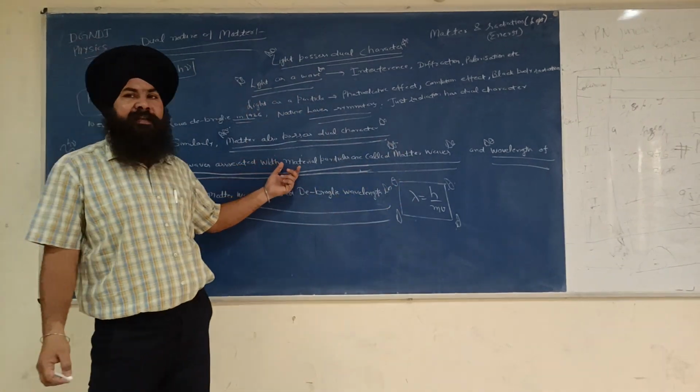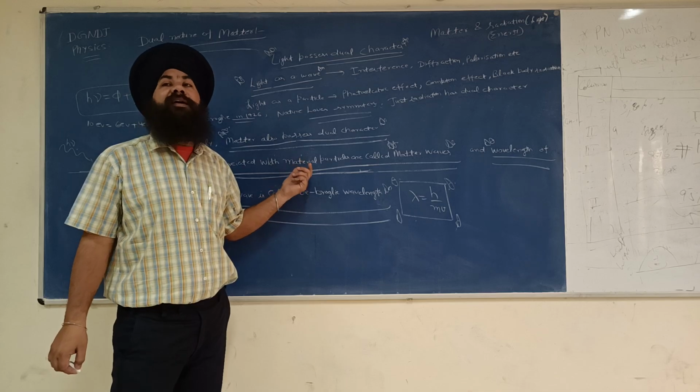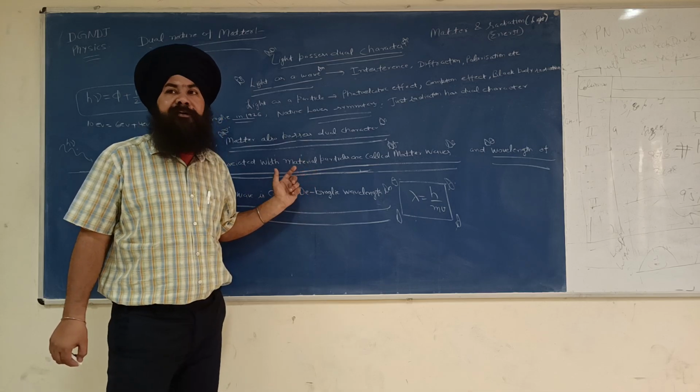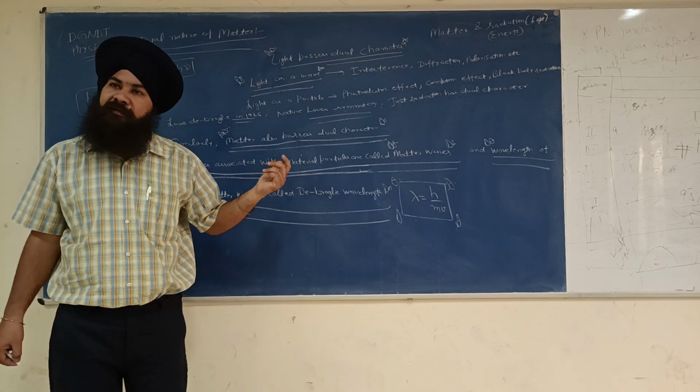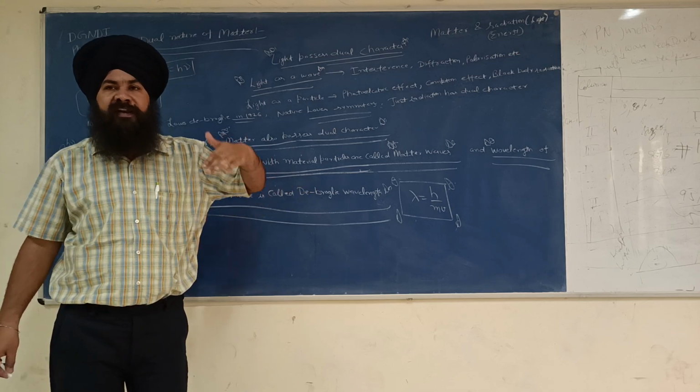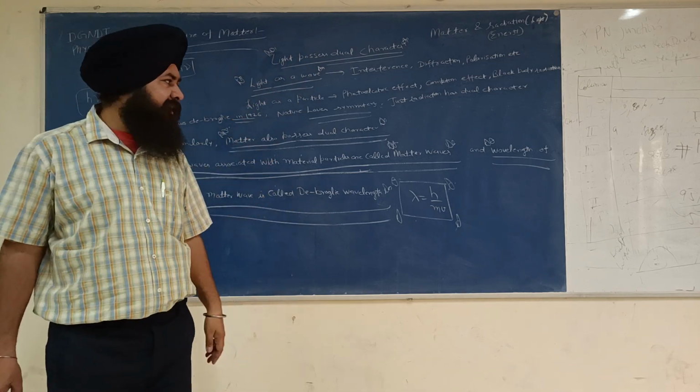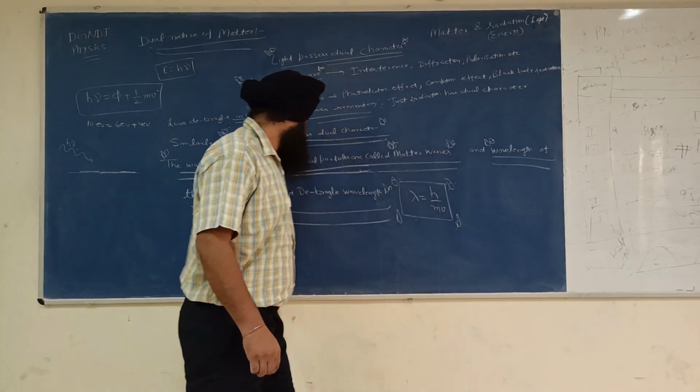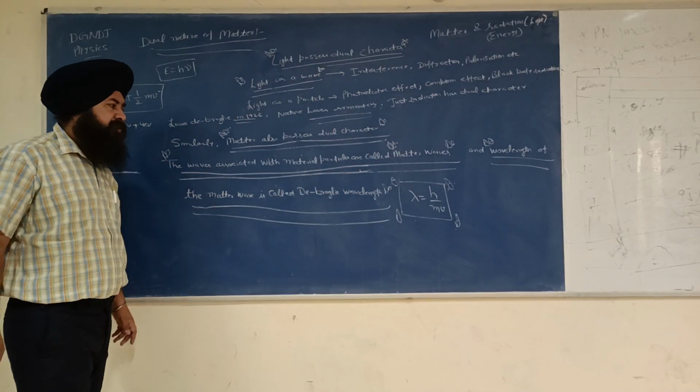So see, matter has shown the dual character. Now matter is showing the wave character. When an electron moves, a wave gets associated with it, and the wavelength of that matter wave is called the de Broglie wavelength.